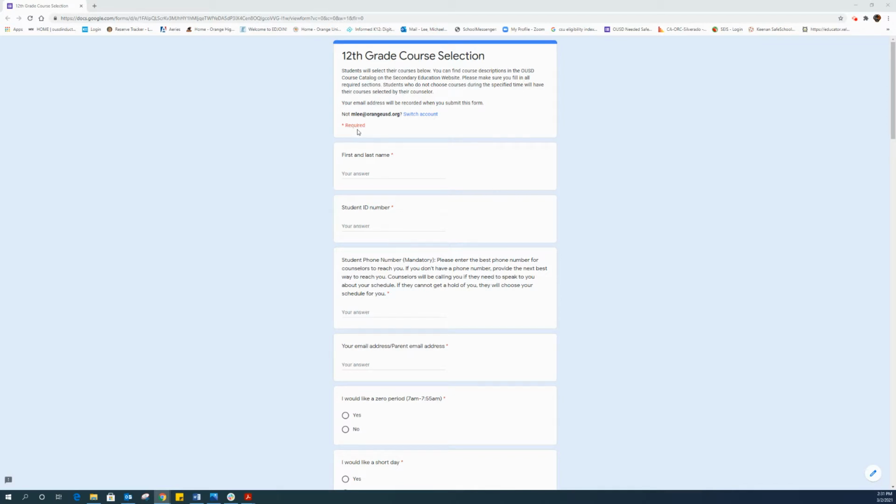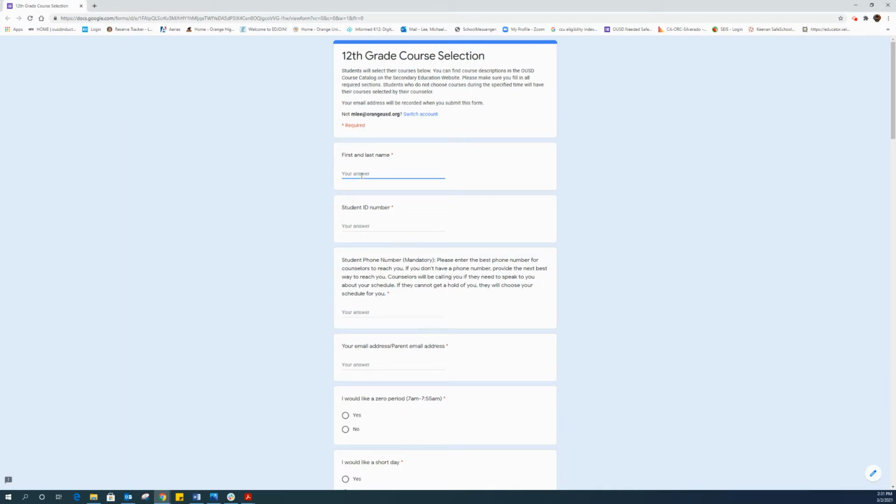This next section says required, with the little red asterisk. You'll notice that every one of these boxes has a red asterisk, meaning every box with a red asterisk is required. You have to fill it in or else you cannot submit the document to me. I'll show you at the end that you'll need a specific response to know it was submitted correctly.